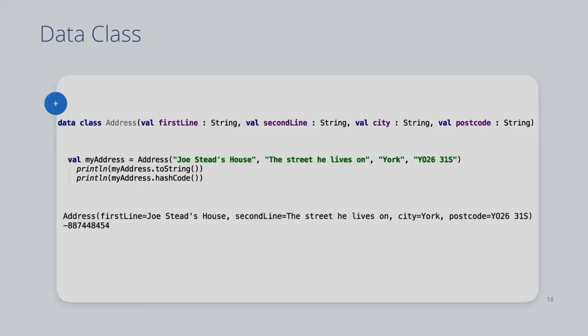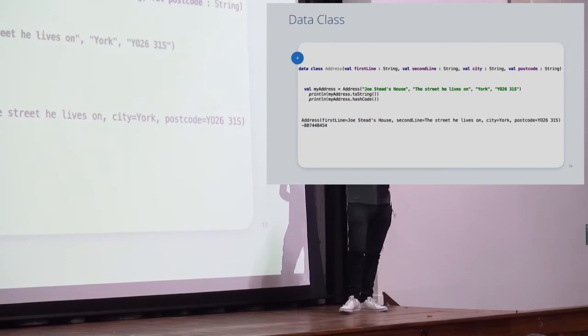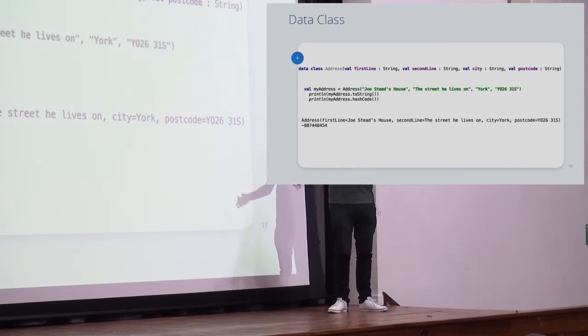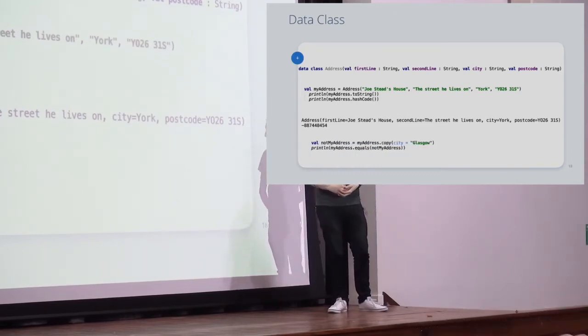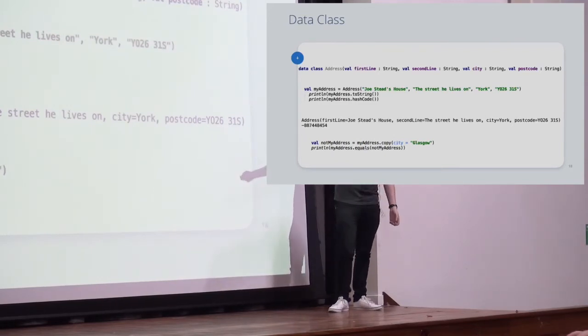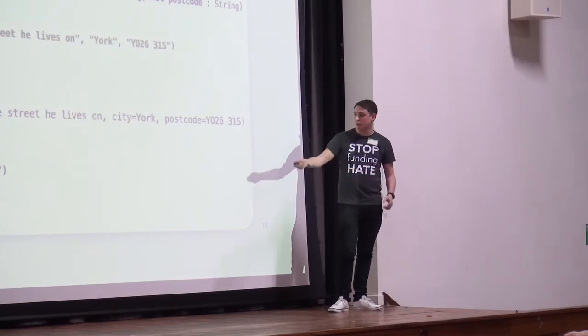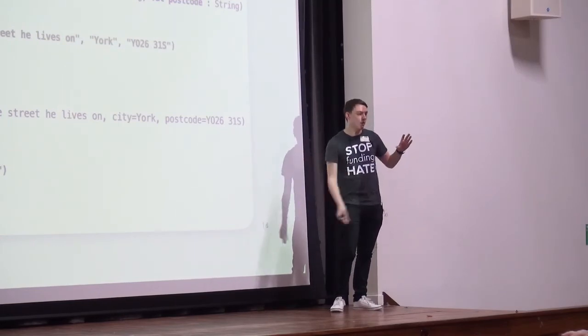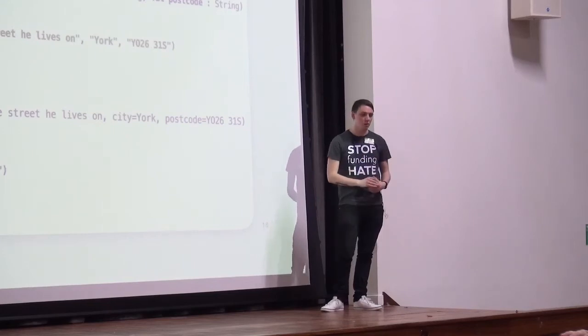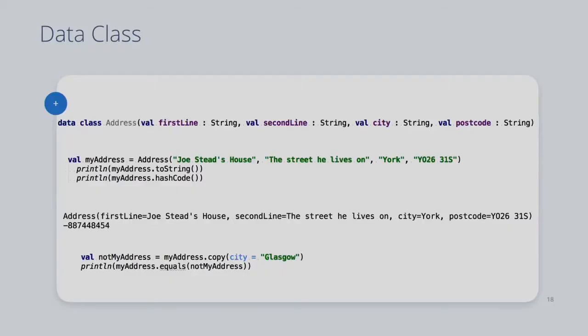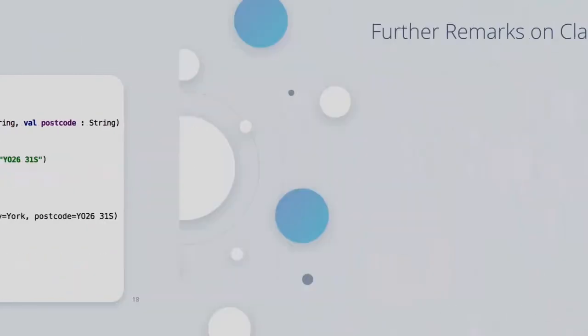This class is immutable, so it's get only, they're all vals, right? So I can do equality checks quite easily. I can also do copying quite easily, because it's immutable, I want to be able to copy it, right? So the compiler will do that for me too. We can copy it here, and we can use like a named optional parameter, if you like, and saying, right, I'm going to change the city to Glasgow, and then we'll call the equals method, and the compiler has implemented all of that for me, and it just works. It's pretty cool, right? I think it is anyway.